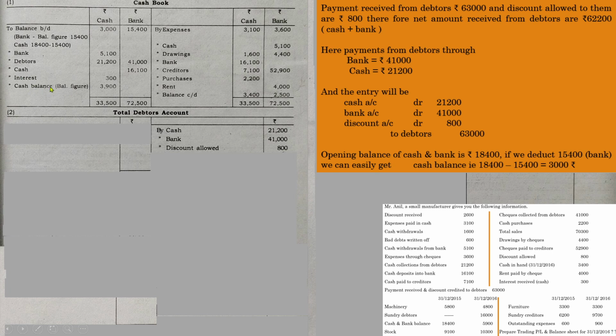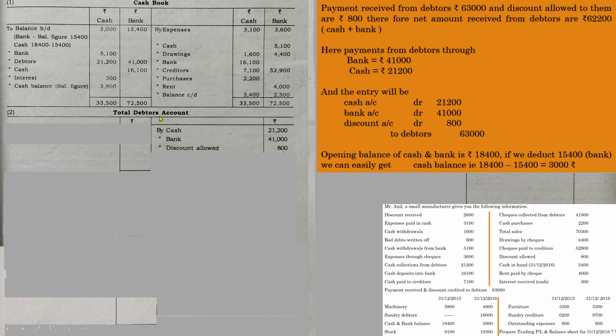Here it is written cash balance. Don't worry, it is cash sales during the year, because the cash book is prepared to identify cash sales. So this is an important adjustment that consists of many alterations and additions that have to be considered. So just go through all the items which we have discussed now. This is the pattern of a 2-column cash book. This is how you have to deal with it whenever you come across a question where bank transactions and cash transactions are given simultaneously. So go through all these items.